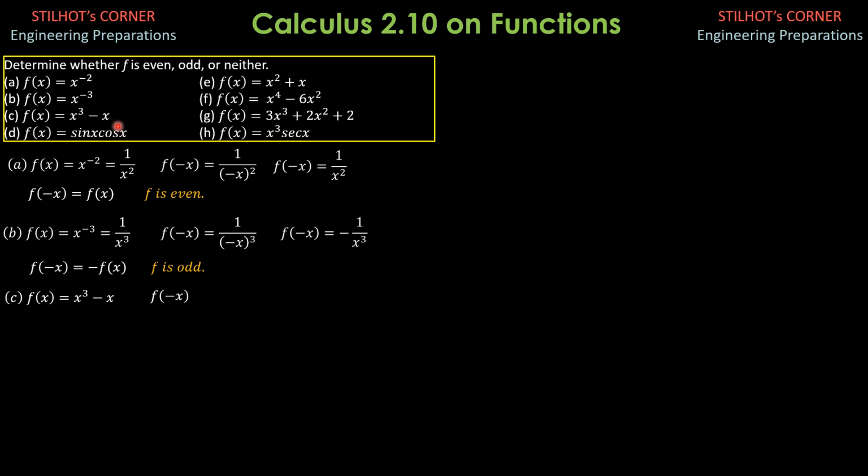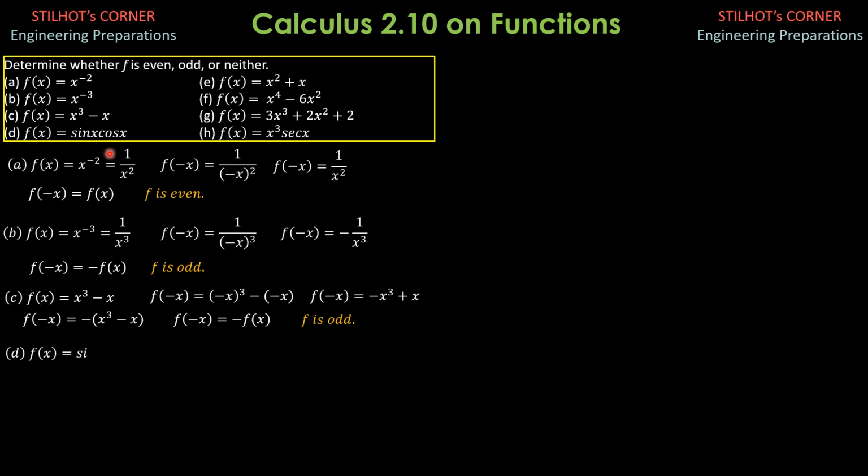So f of negative x is quantity negative x cubed minus quantity negative x. It becomes negative x cubed plus x. So f of negative x is negative of quantity x cubed minus x. Therefore, f of negative x is negative of f of x. Therefore, it is odd.